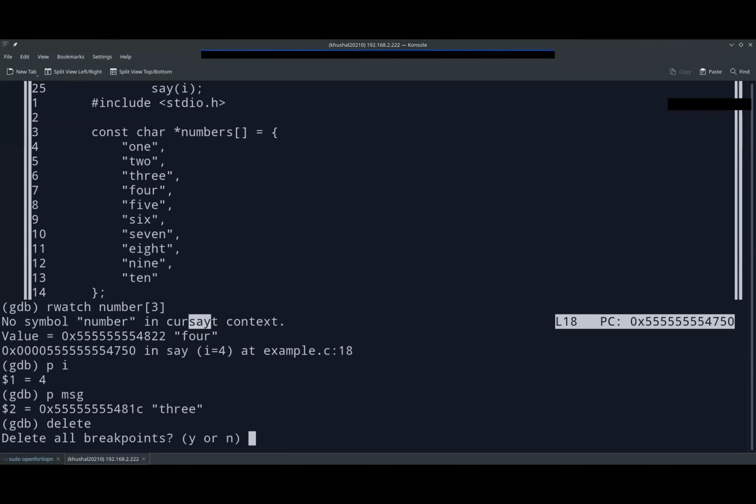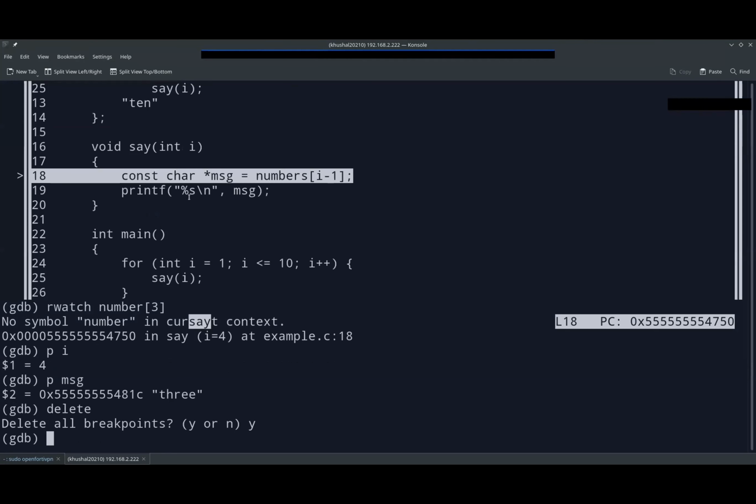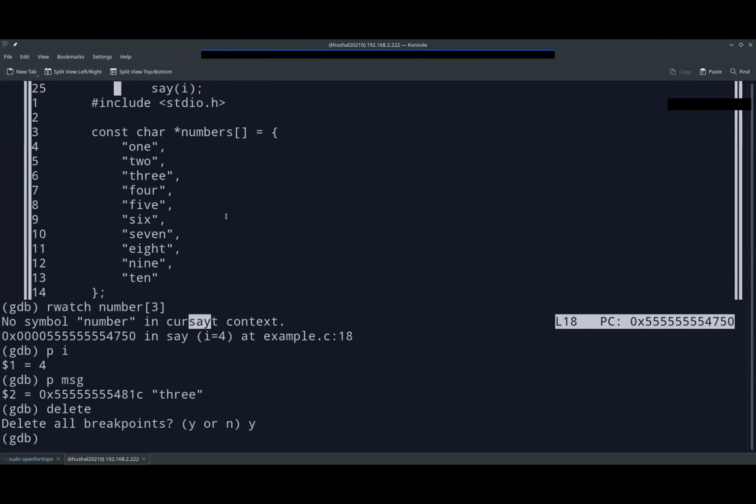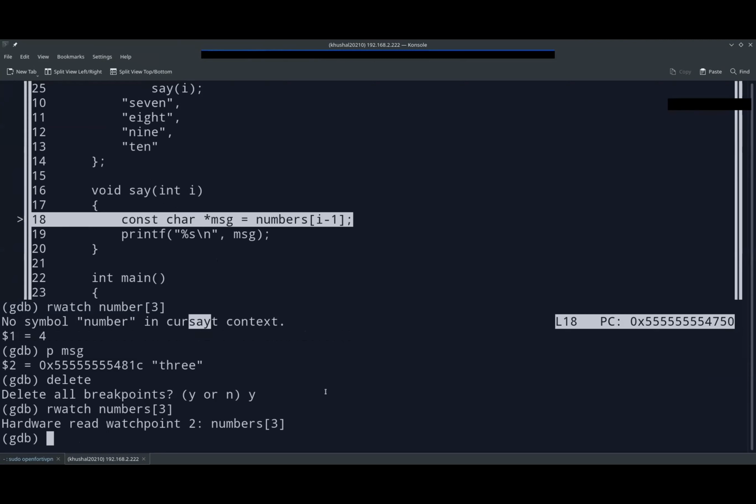Delete. Do we have a watch point right now? I'm not sure, but yeah. Rwatch numbers of 3, right? So we have set the watch point. I think the old watch point was not deleted, but we have set the watch point at numbers of 3. So as soon as numbers of 3 is hit, we will stop the execution of our program.